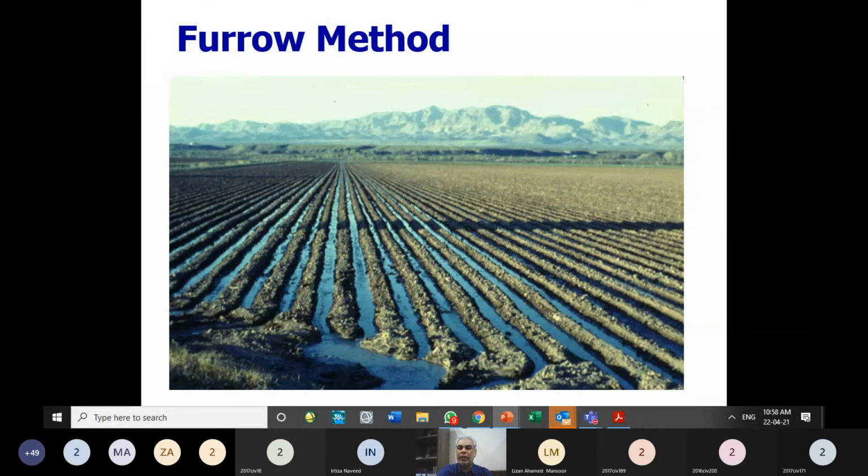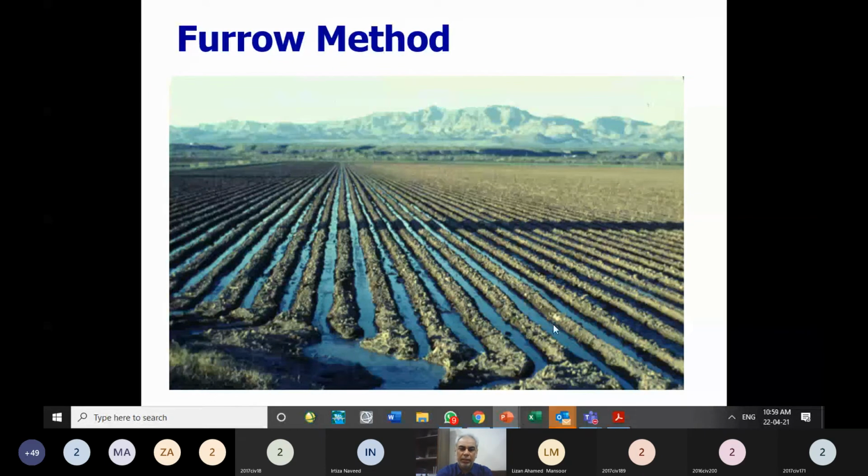Benefit of this method we get from the fact that not the whole field is underwater. If you see the whole field, not all of the land is underwater. In this figure, we can see that about 50% of the land is not with the ponded water, while 50% of the land is dry, 50% of the land is wet. The crop which is grown on the ridge, its roots get the water from the channel through seepage or through capillary action. So water reaches the roots through capillary action. So it gets sufficient amount of water.